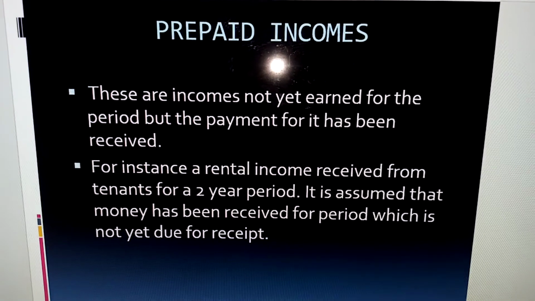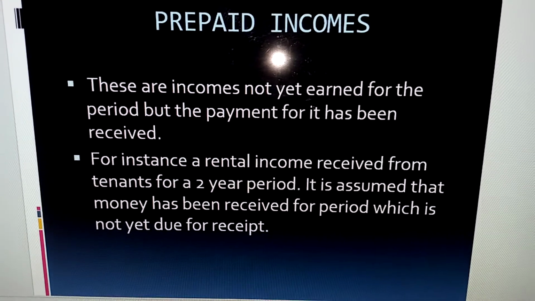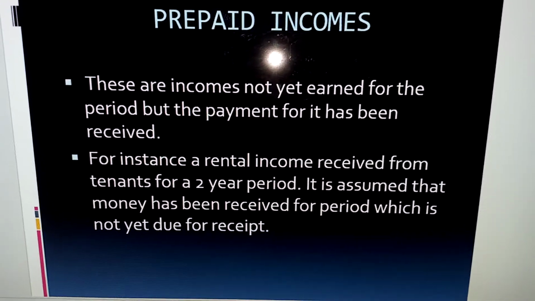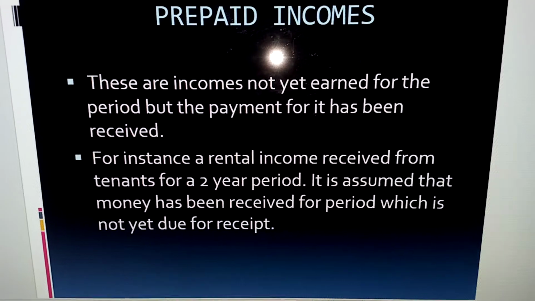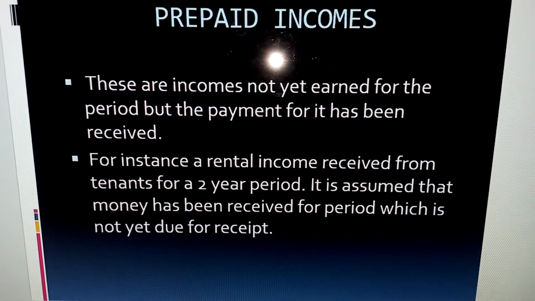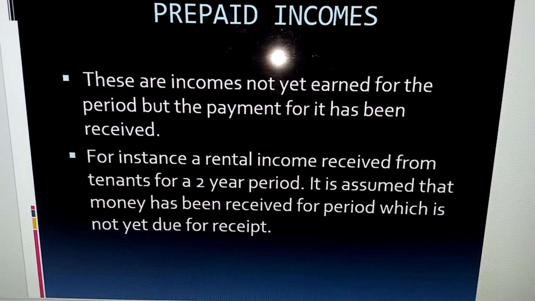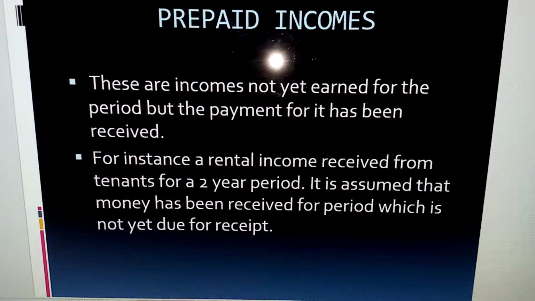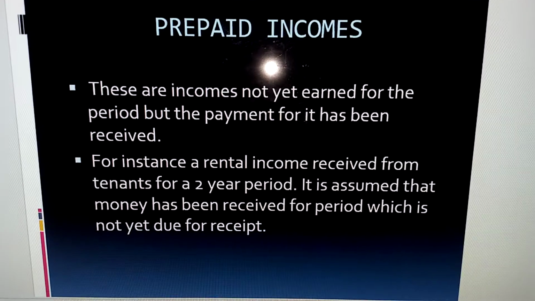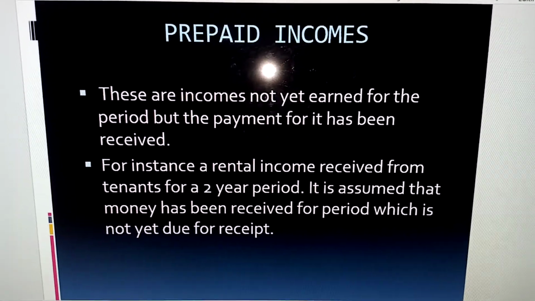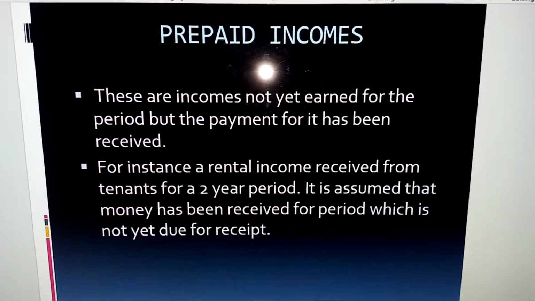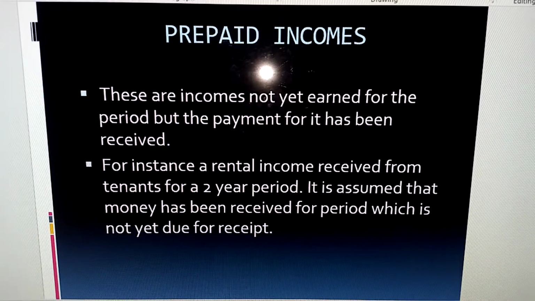Now, if you have rental income received from tenants for 2 years, it is assumed that the money has been received for a period which is not yet due for receipt. So if you have received an income from a job that you are yet to do, we say that that income has been prepaid.